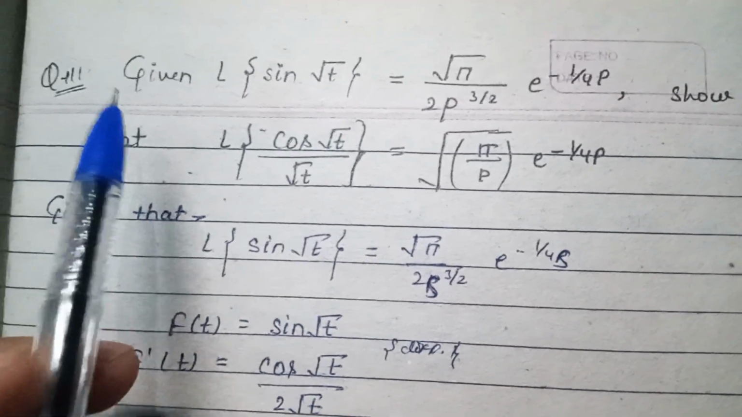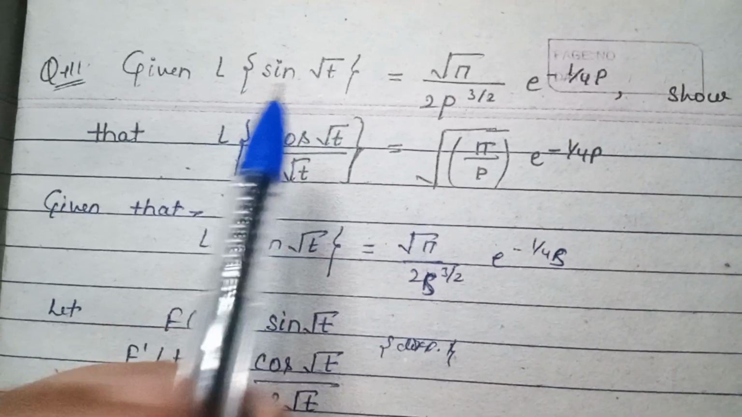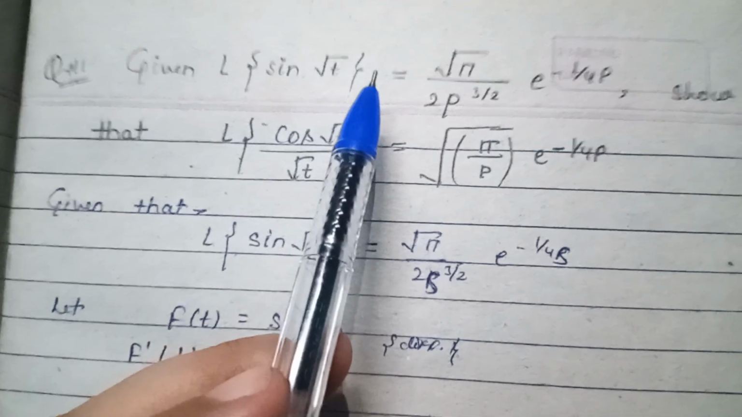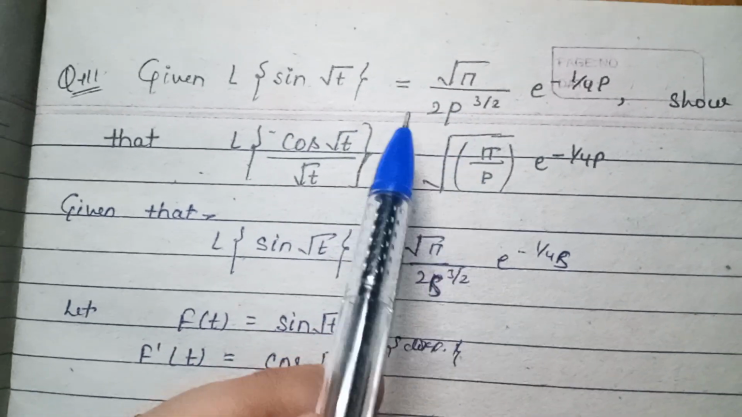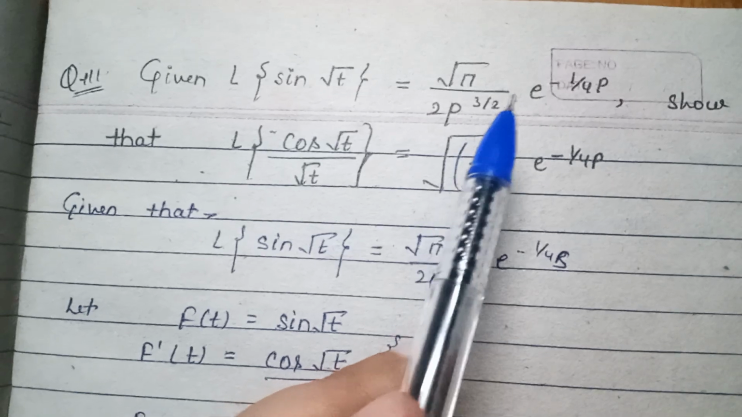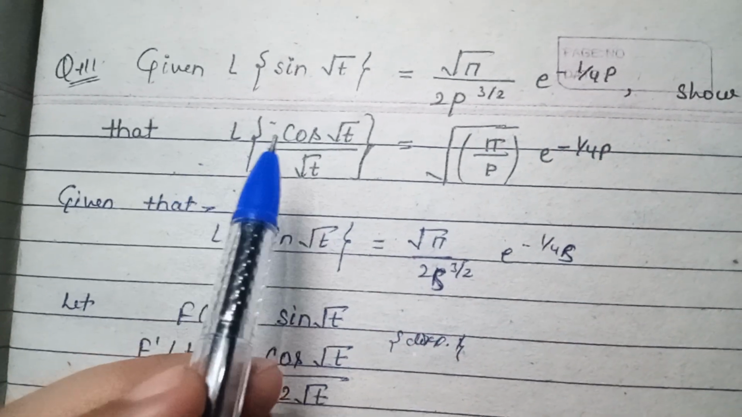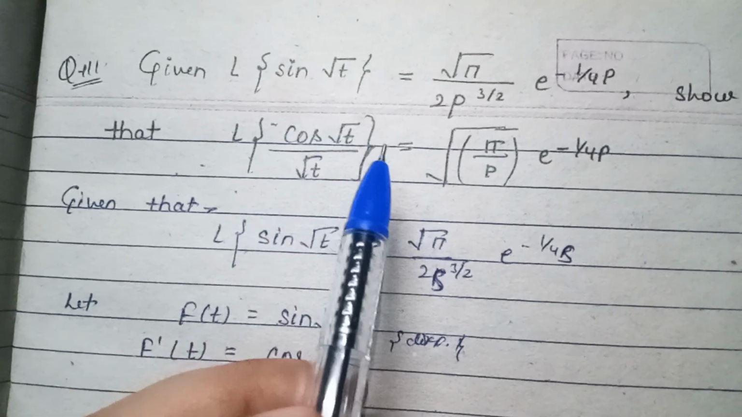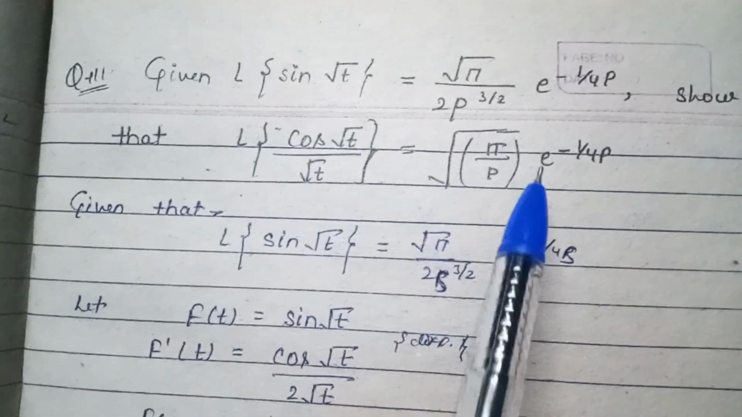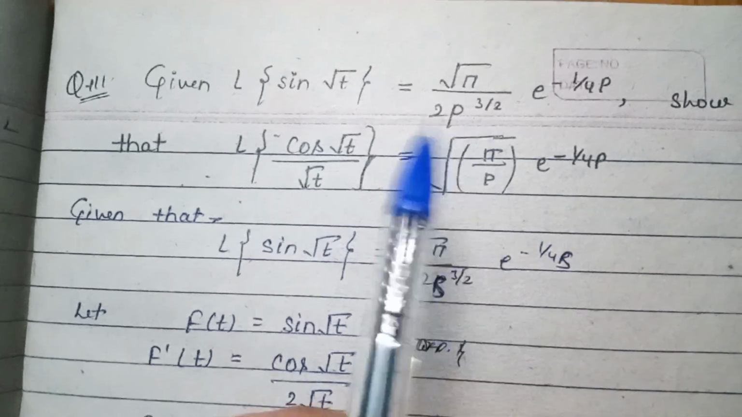So the question is: given Laplace of sin under root t is equal to under root pi by 2p to the power 3 by 2, e to the power minus 1 by 4p, show that Laplace of cos under root t by root t is equal to under root pi by p, e to the power minus 1 by 4p.